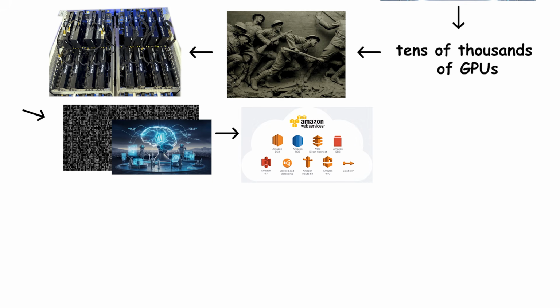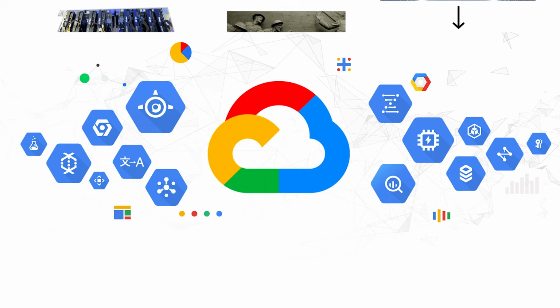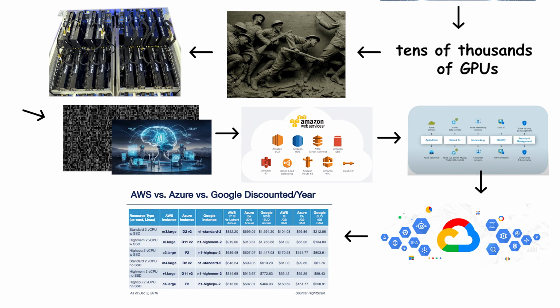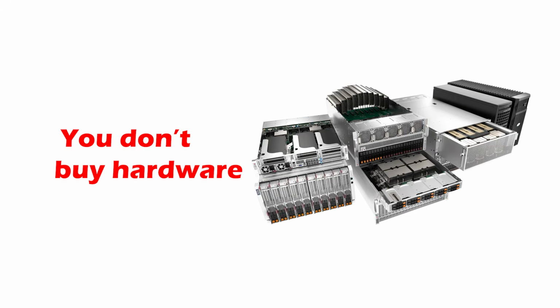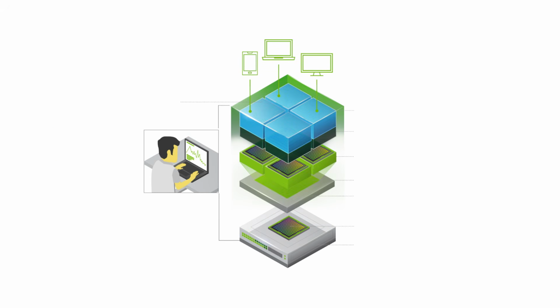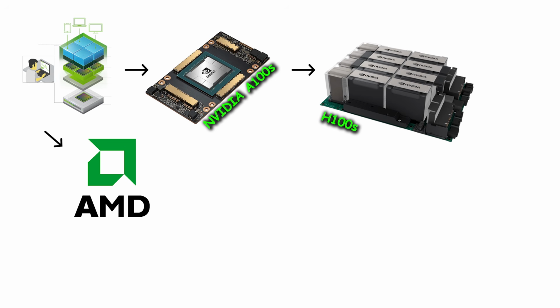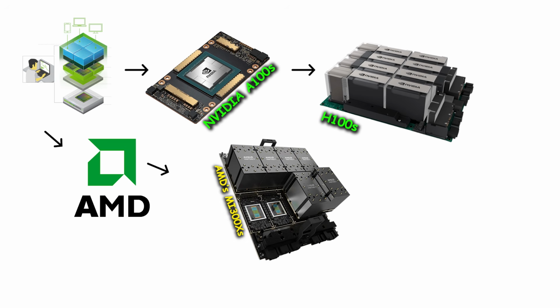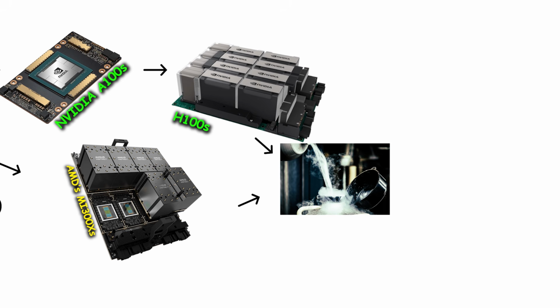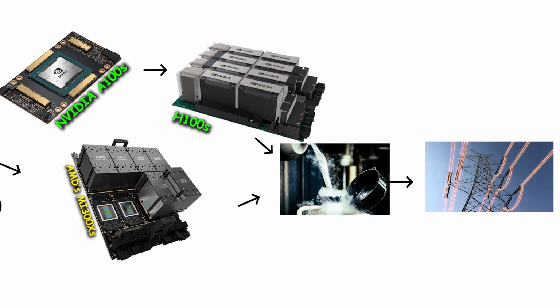Companies like Amazon Web Services, Microsoft Azure, and Google Cloud rent you pieces of these digital fortresses by the hour. You don't buy hardware, you borrow intelligence. Each instance spins up virtual clusters of GPUs, Nvidia A100s, H100s, or AMD's MI300Xs, cooled by rivers of liquid nitrogen and powered by entire substations.